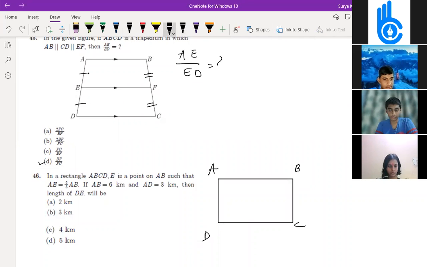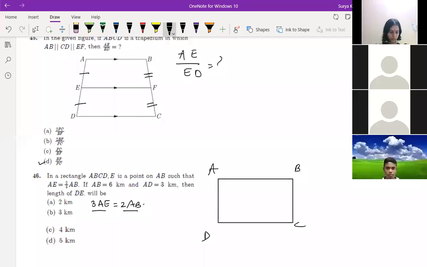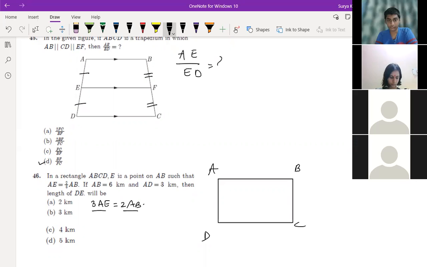So AE is the point on AB. So we can write here 3AE is equal to 2AB. Okay. So which is greater among these two? You just tell, Teja, 3AE and 2AB, which is greater? AB is greater or AE is greater? Which is greater among these two? AB, sir. AB is greater. How? AB is equal to 6 centimeters, sir. AB is equal to 6 centimeters.